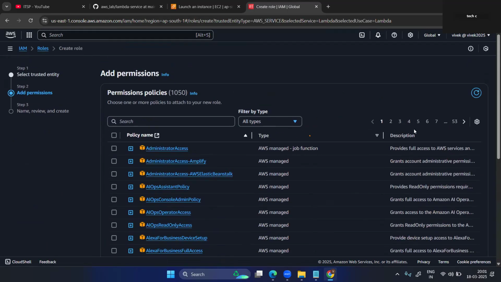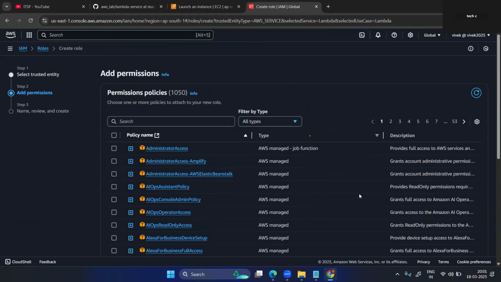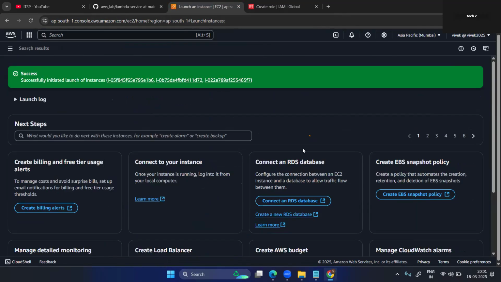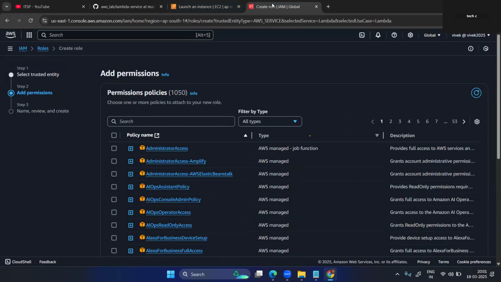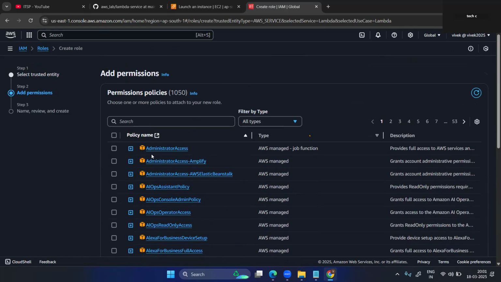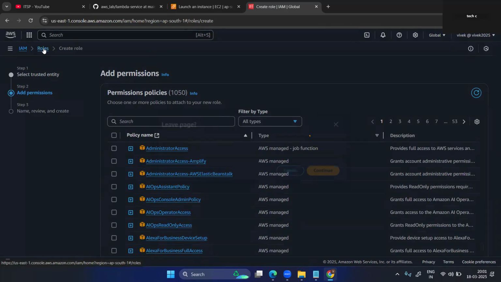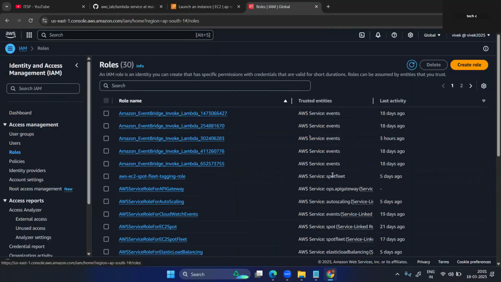Here you can see the inline policy option is there, or you can use predefined. I need to create an inline policy. Let me check. Wait. Role, cancel it. Continue. Okay.